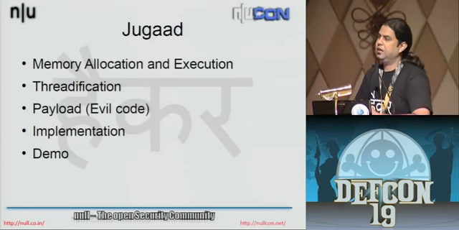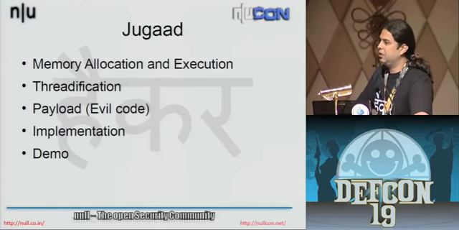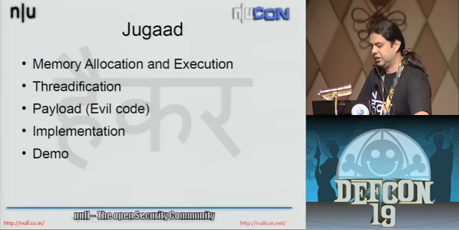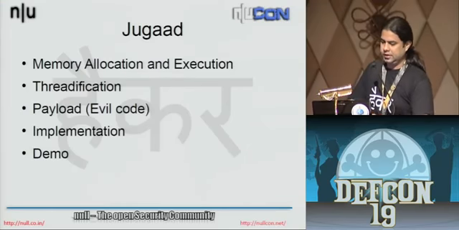So I divided the problem into 3 parts. One was memory allocation and execution. How do you allocate memory inside the process, and how do you make it execute? Then, how do you threadify, or how do you create a thread inside that particular process? And the third is the customized payload that you want to execute inside that process.